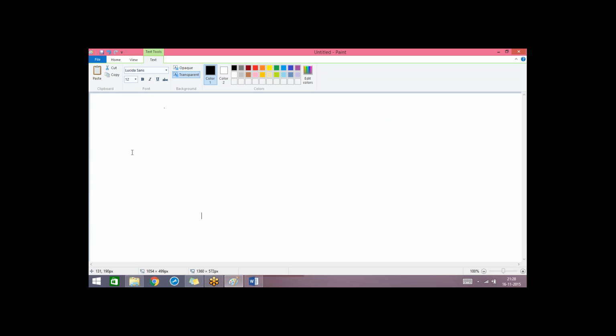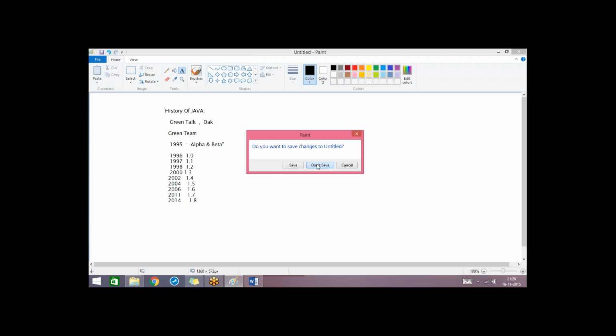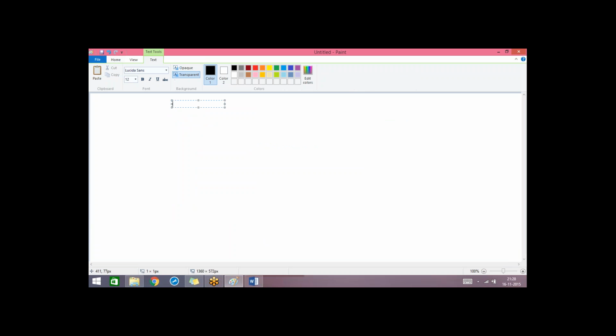And in today's session, we'll discuss some other important features of Java. We have discussed briefly about exception handling, and then today we'll see what is multi-threading. Any idea on multi-threading concept?